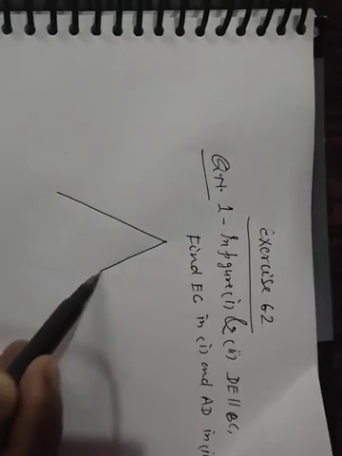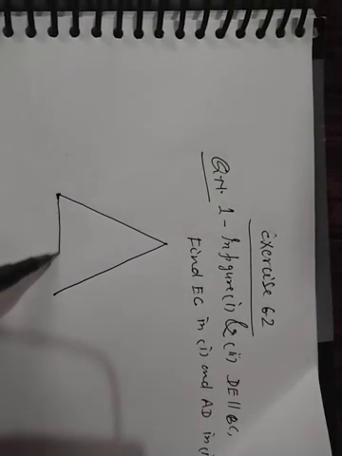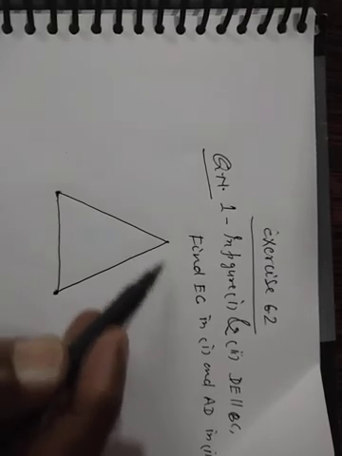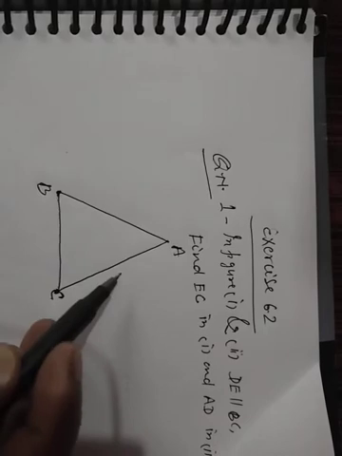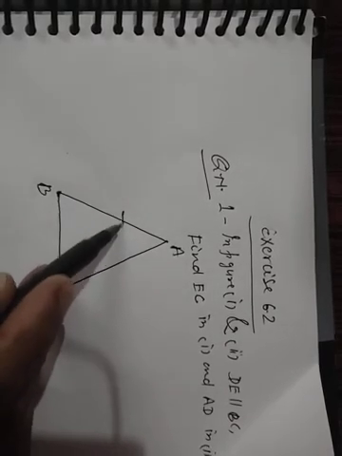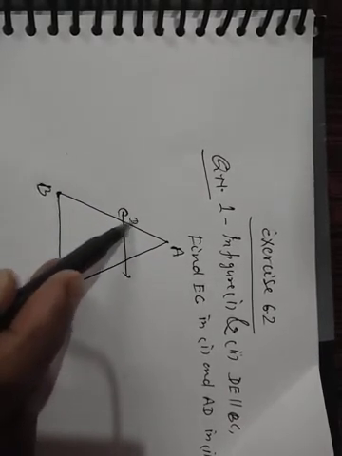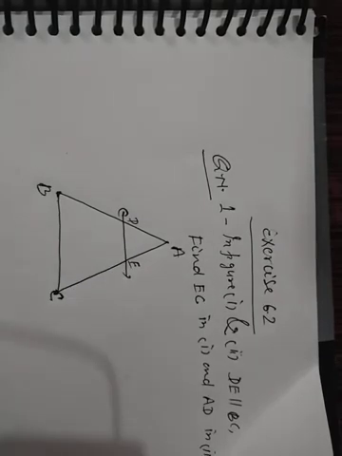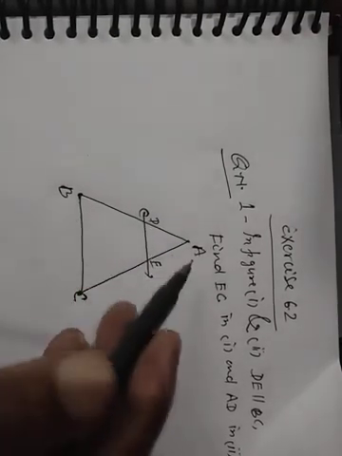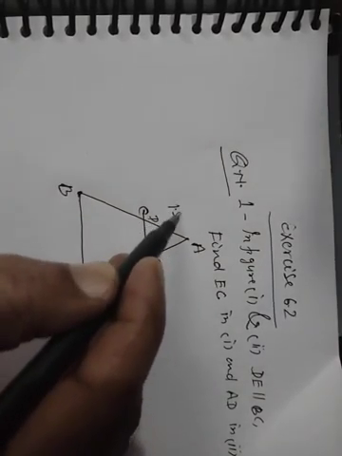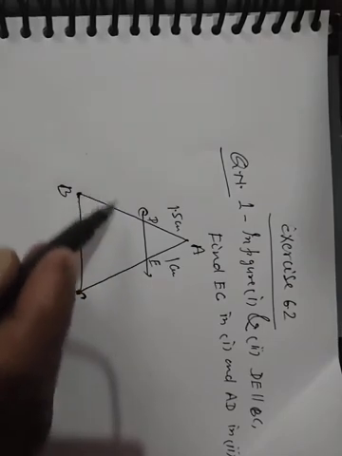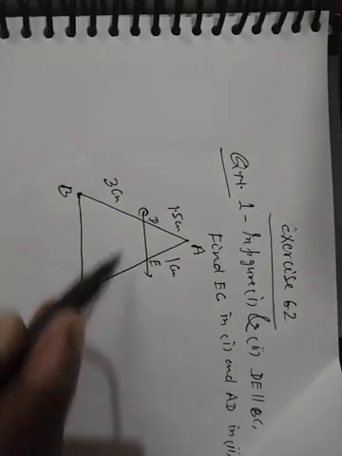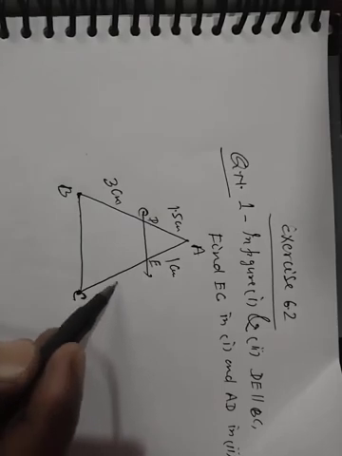A, B, C. This line DE is parallel to BC, and the lengths are 1.5 centimeter, 1 centimeter, and 3 centimeter, and this is the question mark.